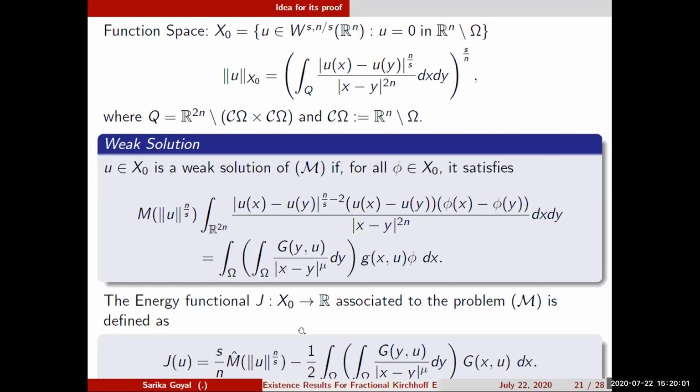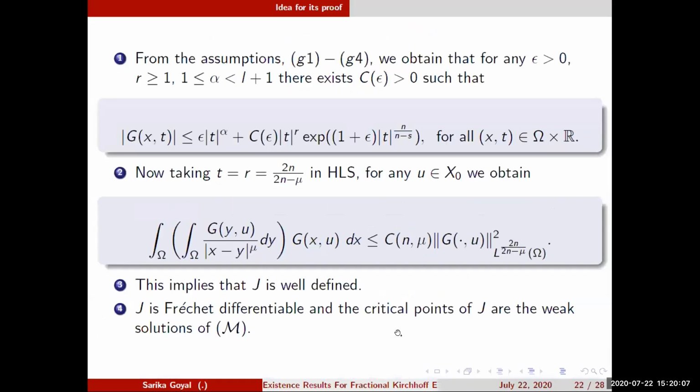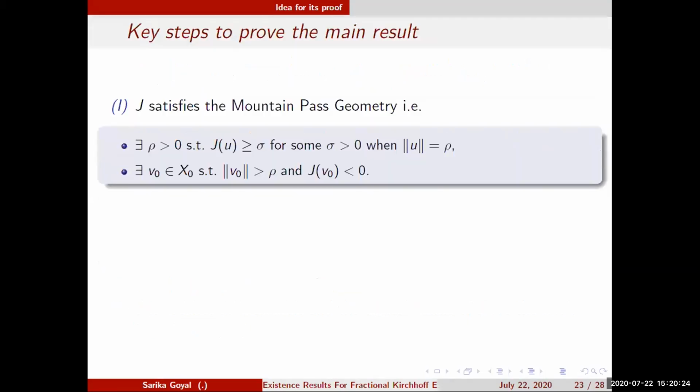Each term in the integral is well defined. The second term is well defined because of the Hardy-Littlewood-Sobolev inequality. One can easily see that it is Fréchet differentiable, and we identify critical points as the weak solutions of this problem. So what are the key steps?